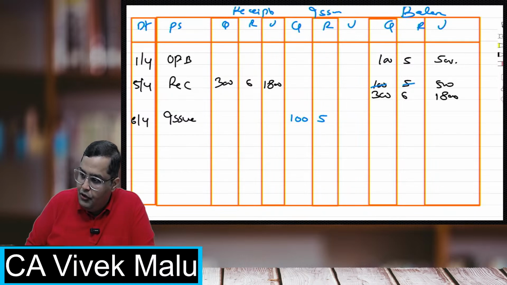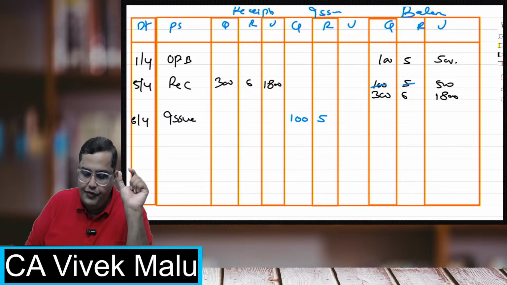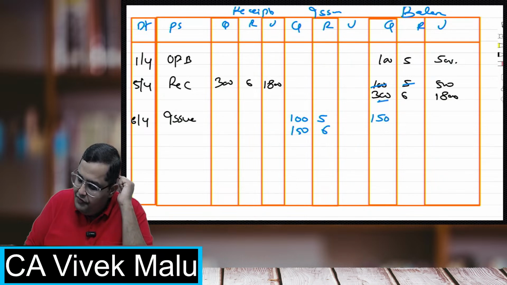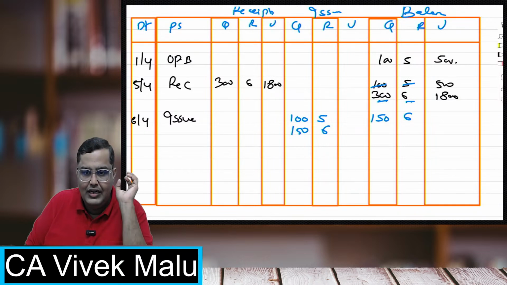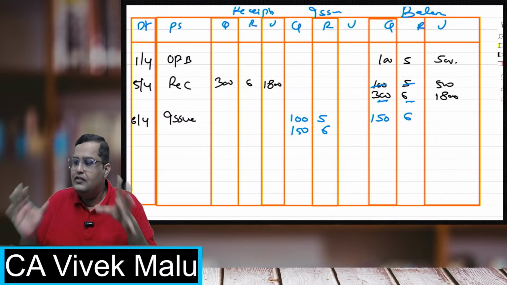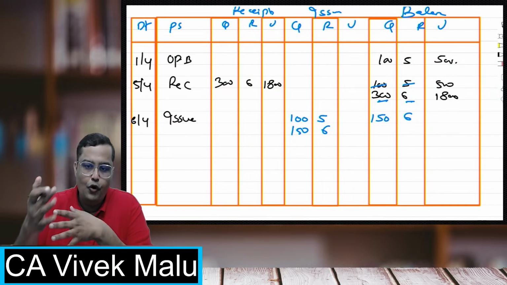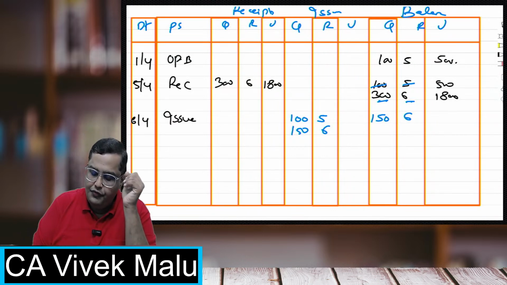Perfect, Arya, Rohit, Prasanna. 100 units of 5, and I want to issue 250 units, so the remaining 150 units will be of 6. So what will be left? I'll be left with only 150 units of 6. That will be the closing balance. This is how it works for a FIFO system.